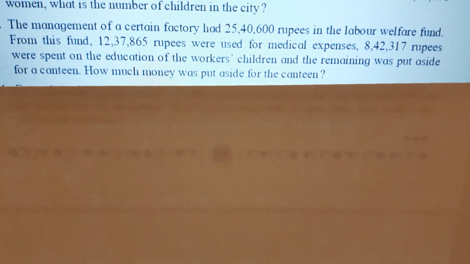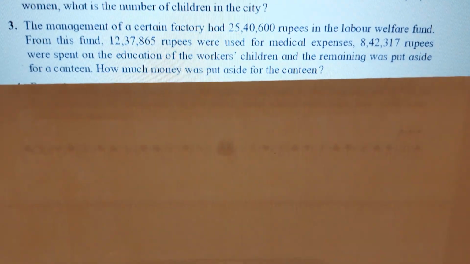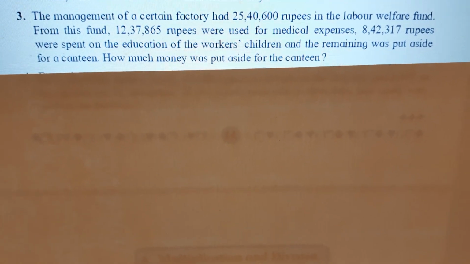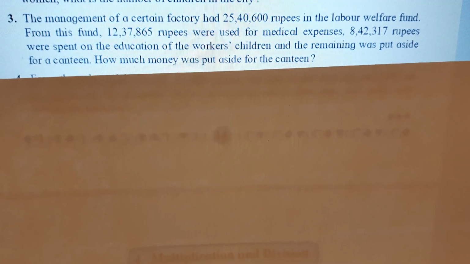Now we will proceed with the third sum. Third sum. Looks big? No. But it's easy, children. The management of a certain factory, means company, they are manufacturing some product. The management of a certain factory had 25,40,600 rupees in the Labour Welfare Fund.